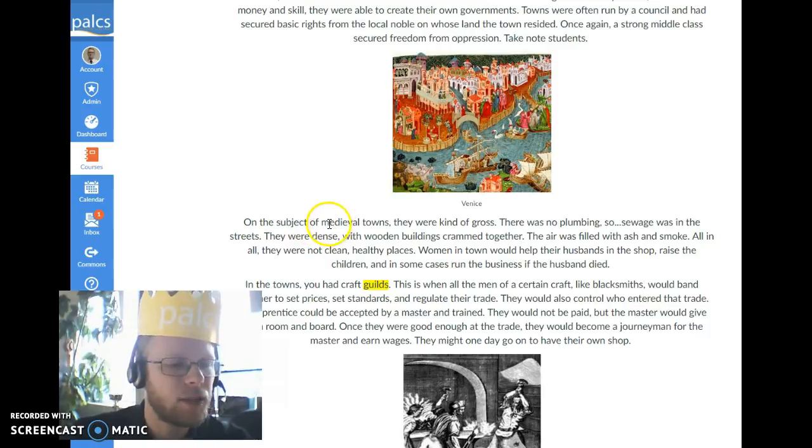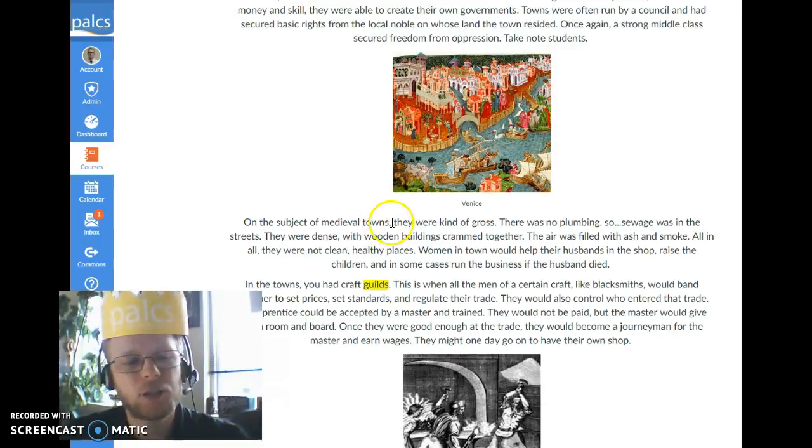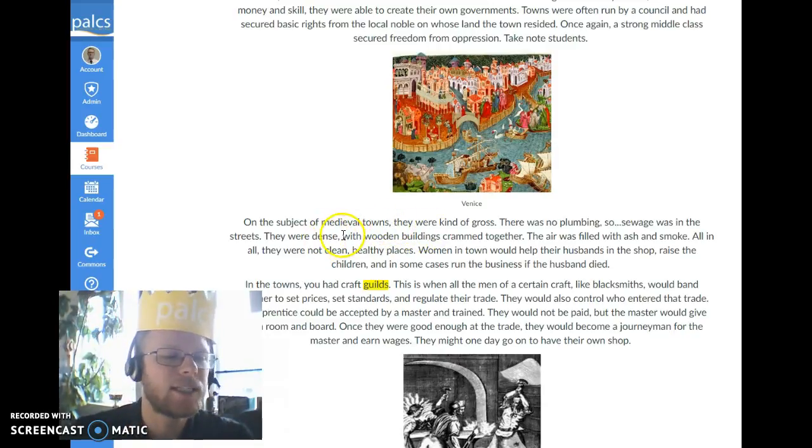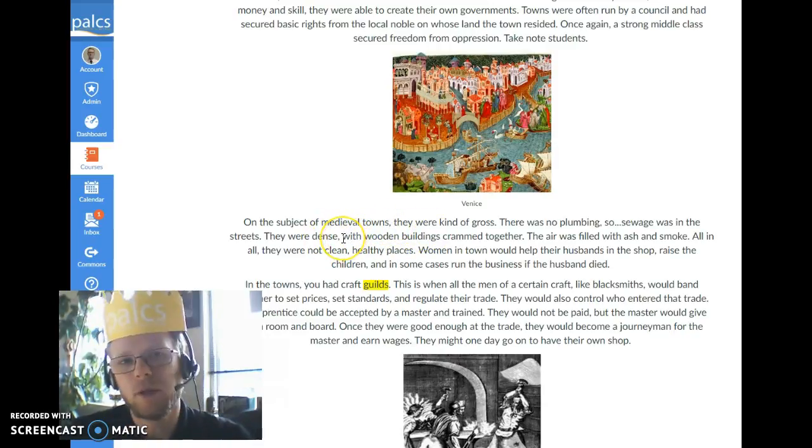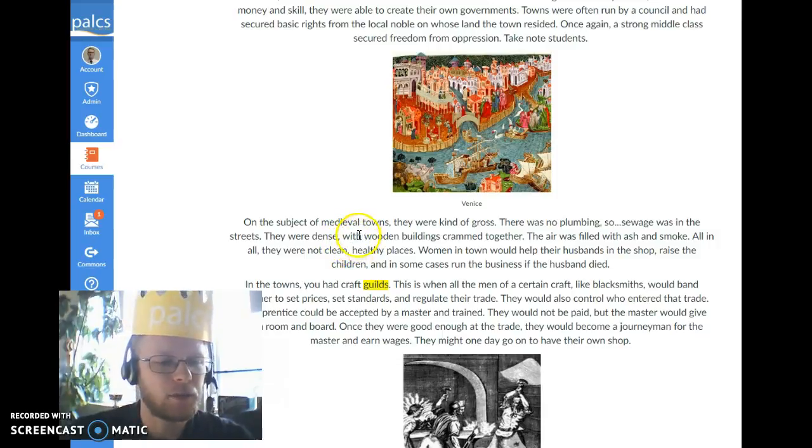On the subject of medieval towns, they were kind of gross. There was no plumbing, so sewage was in the streets. They were dense, tightly packed wooden buildings crammed together. Fire and disease spread pretty quickly. The air was filled with ash and smoke. All in all, they were not clean, healthy places.